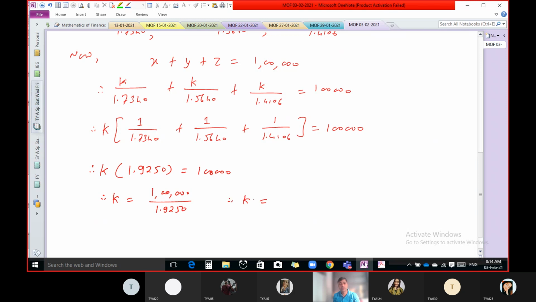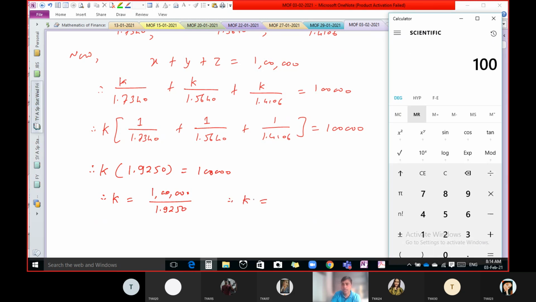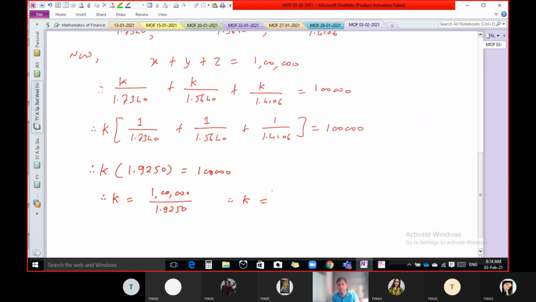So k equals 1 lakh divided by 1.9250. The answer is 51,948.